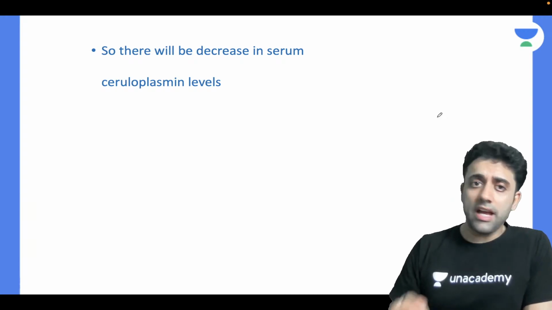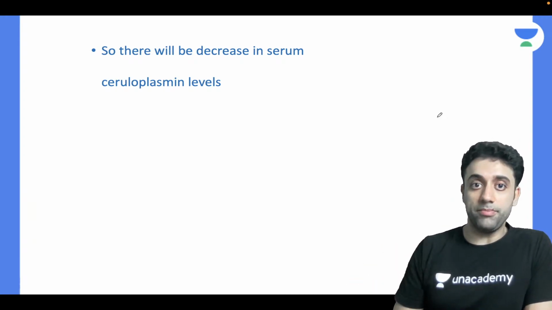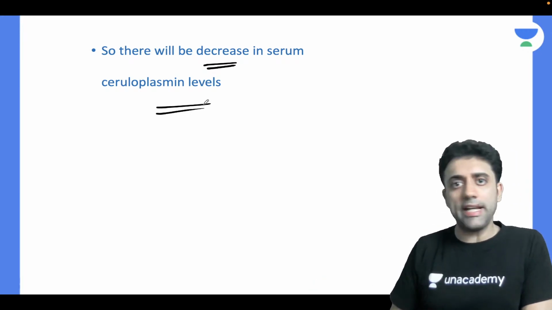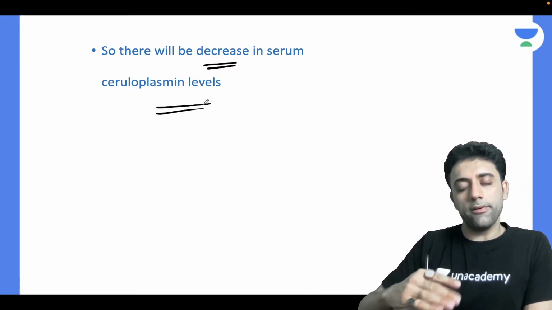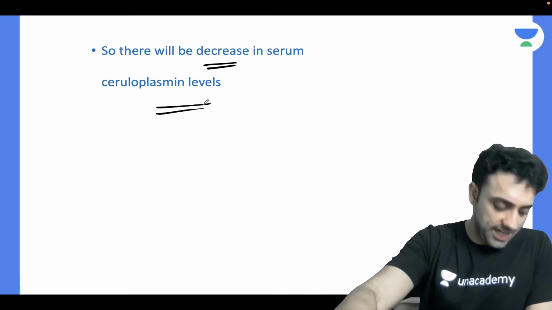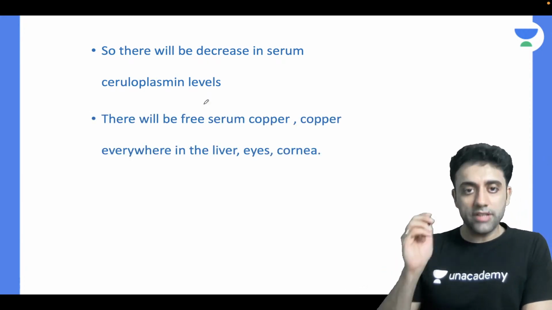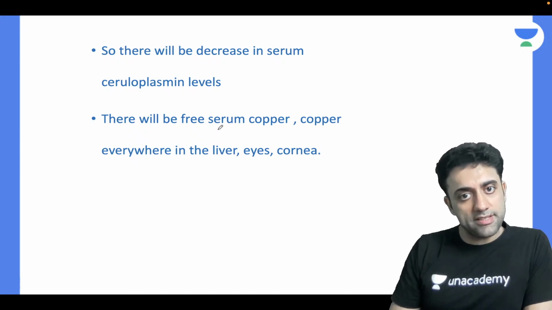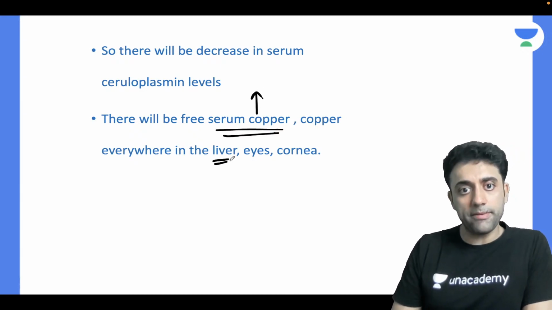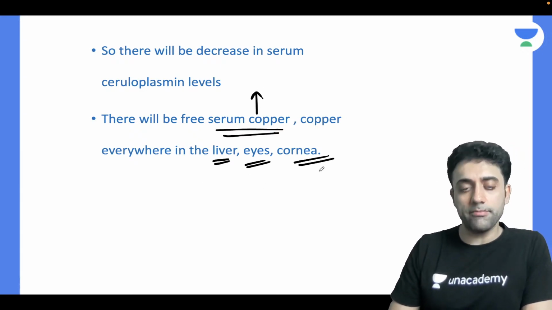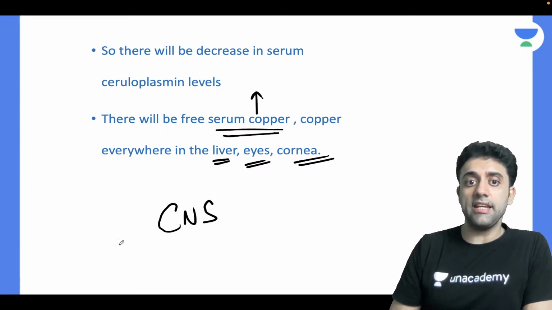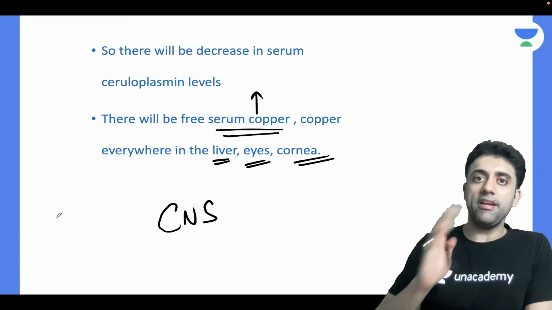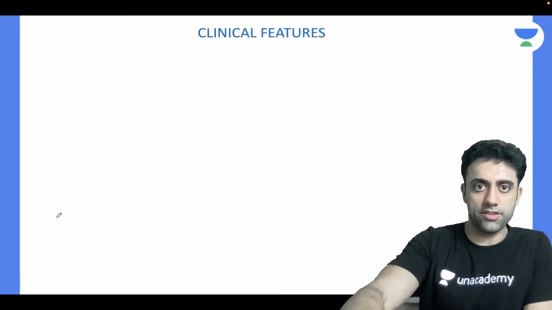Let's move further. So now we can appreciate that there will be decreased serum ceruloplasmin levels, because copper is not able to get converted into serum ceruloplasmin. Next important point: copper everywhere, so serum copper increases. Copper in my liver, my eyes, my cornea, my CNS. Remember, copper is very dangerous and copper is everywhere.